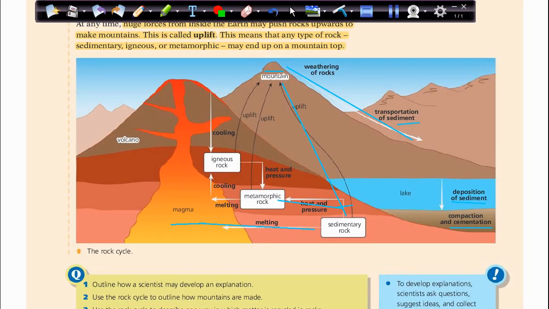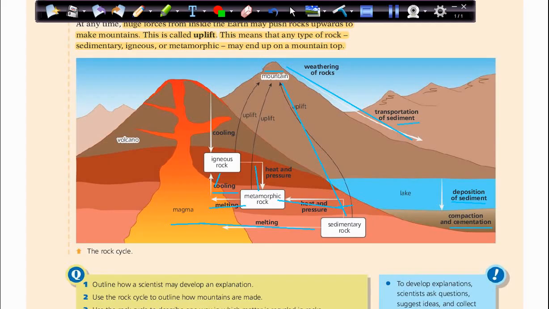If this metamorphic rock melts, it will turn into magma. Or if this metamorphic rock cools and solidifies, it will turn into an igneous rock. If heat and pressure are applied to this igneous rock, it will turn into metamorphic rock.